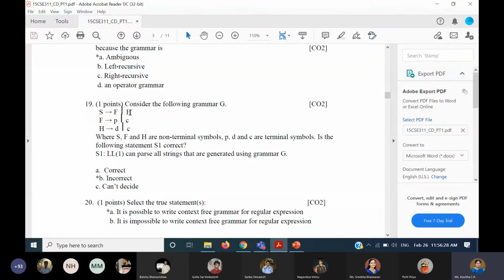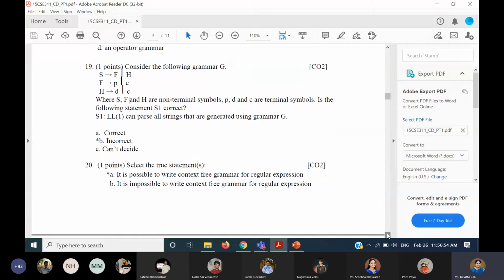Say S gives H and then from H I can generate C. So this is another possibility. This particular grammar is also not suitable because there are two possibilities to generate C. Therefore, it should not be useful for LL(1) parsing. So the answer is incorrect. This statement is incorrect. I think most of you have written this.